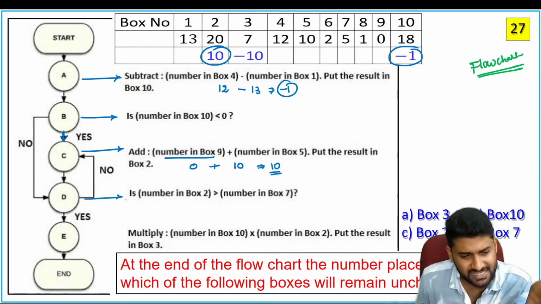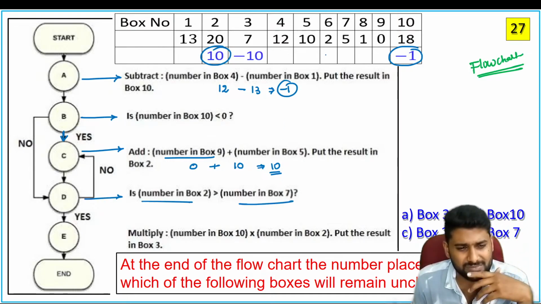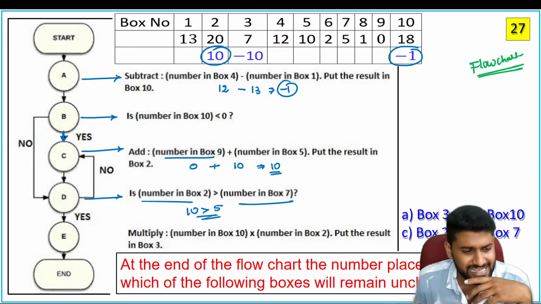So the condition D says to verify if box number 2 is greater than box number 7. Box number 2 value is 10, which is greater than box number 7. Yes, of course, it is again a yes.